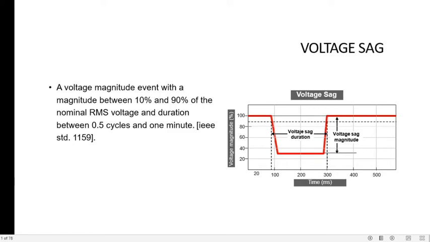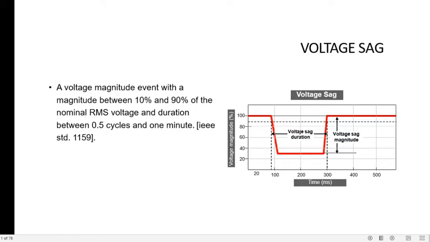So, good morning all. Let us see the voltage sag in detail. How will you define the voltage sag? A voltage magnitude event, the event at which the voltage sag occurs basically. So, a voltage magnitude event with a magnitude between 10% and 90% of the nominal RMS voltage.